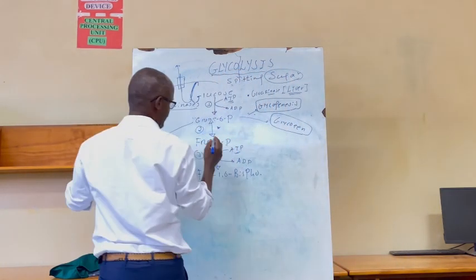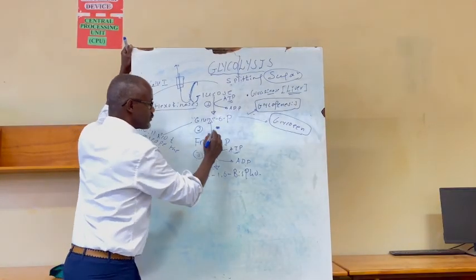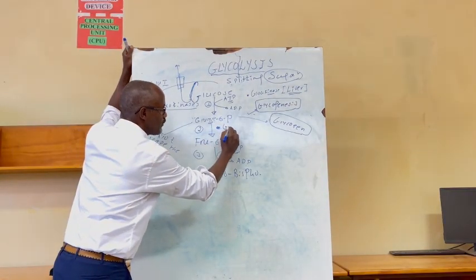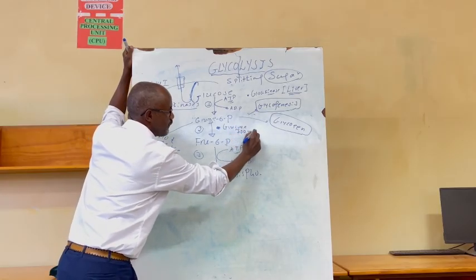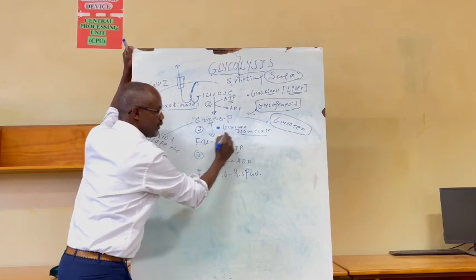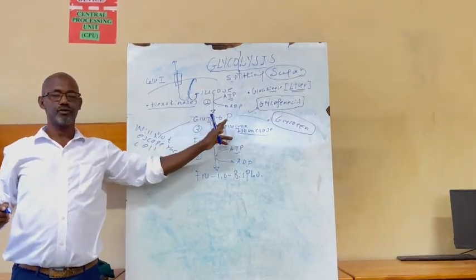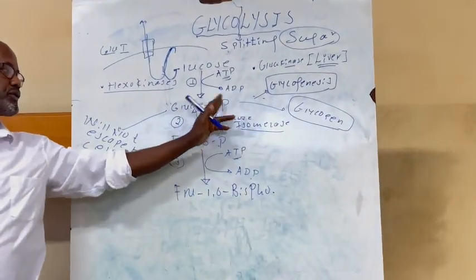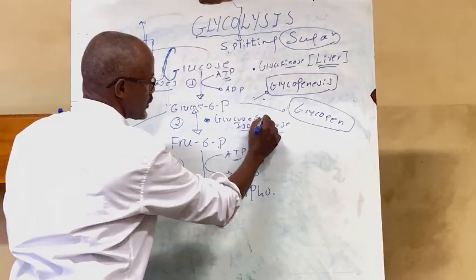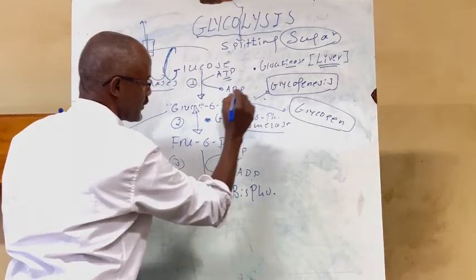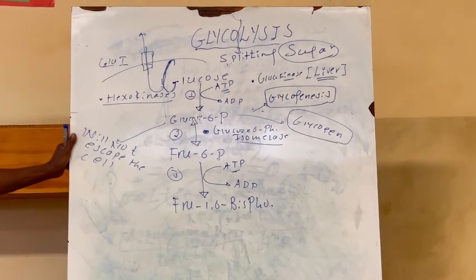But first I have to mention this enzyme. This enzyme is glucose isomerase. You can call it glucose isomerase because it is a form of glucose. Glucose 6-phosphate isomerase. You can call it glucose 6-phosphate isomerase or simply glucose isomerase. Isomerization reaction is not that important an enzyme as far as regulation is concerned.